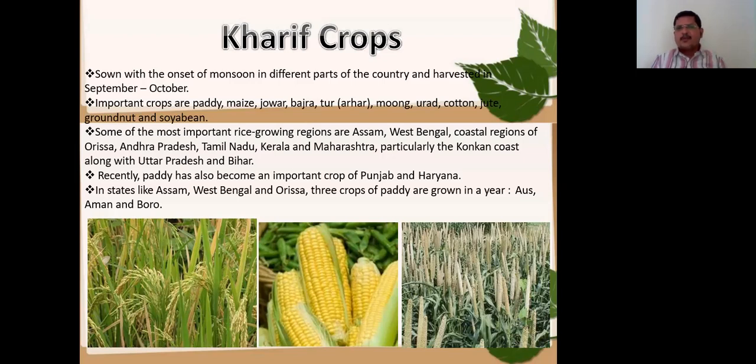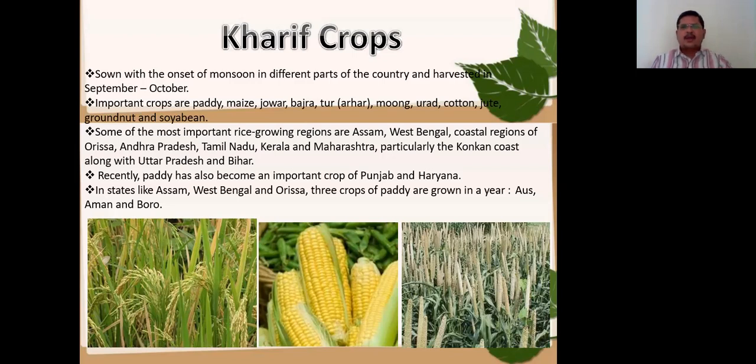Some of the most important rice growing regions are Assam, West Bengal, coastal region of Orissa, Andhra Pradesh, Tamil Nadu, Kerala and Maharashtra, particularly in the Konkan coast along with Uttar Pradesh and Bihar also.